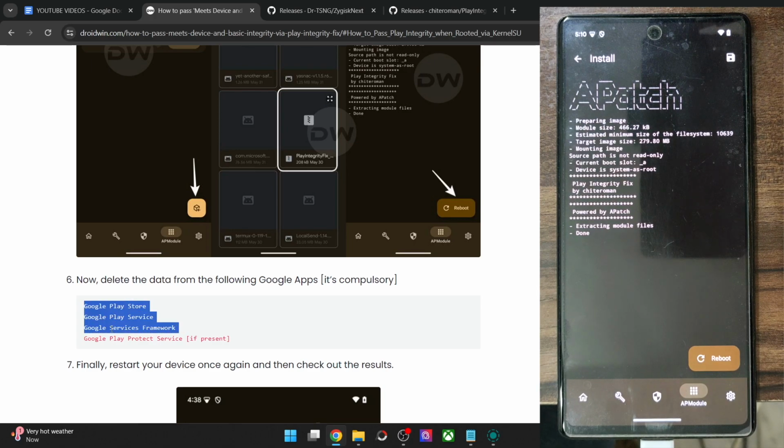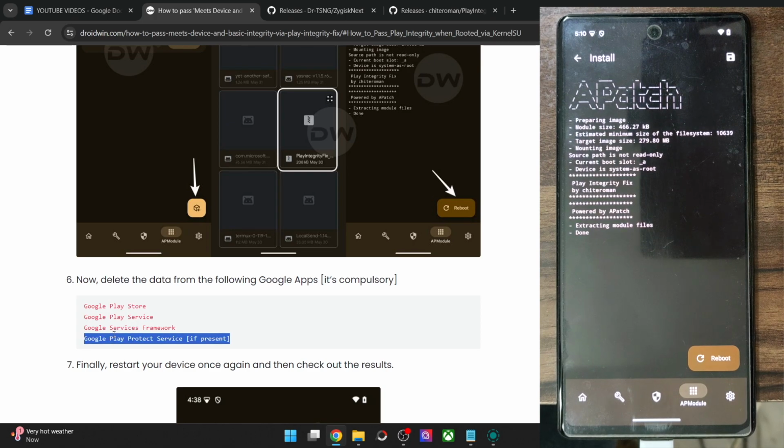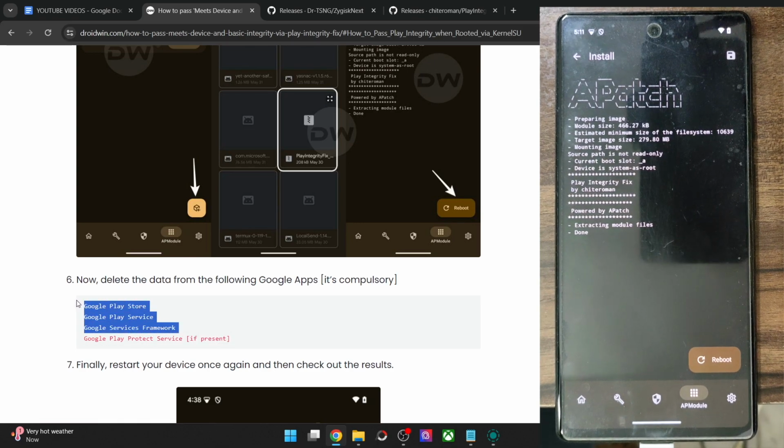Lastly, the Google Play Protect service is there only on some phones. So if it's there on your phone, then you have to remove the data from that app as well. Otherwise, remove the data of the following 3 apps. So let's now get this job done.